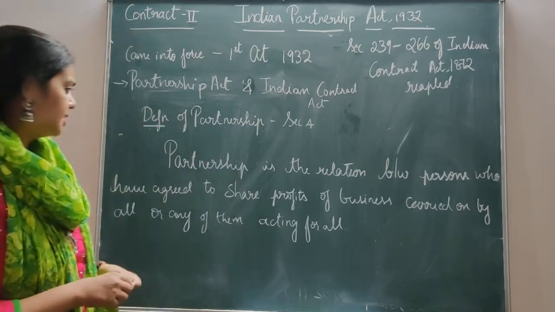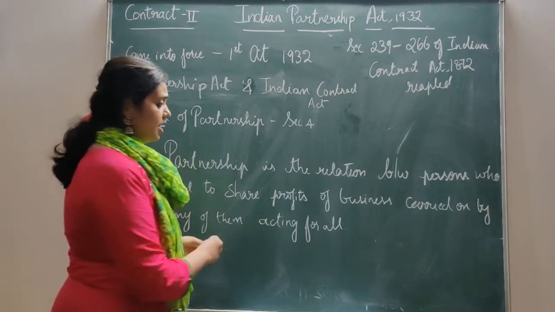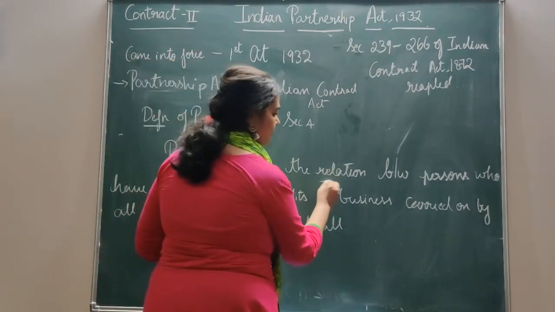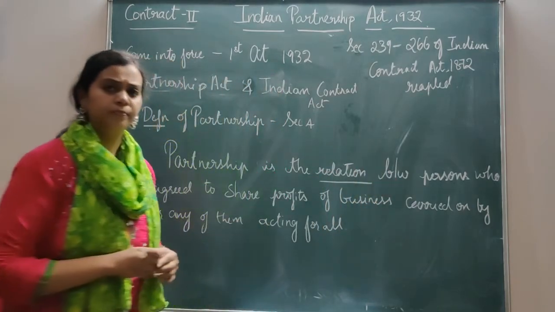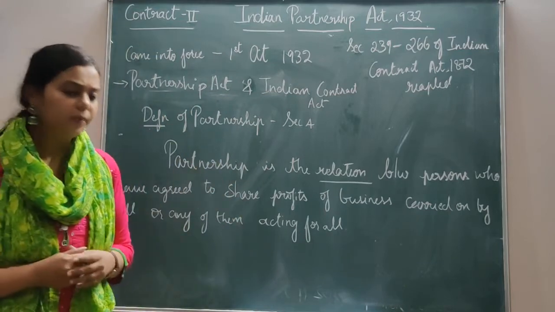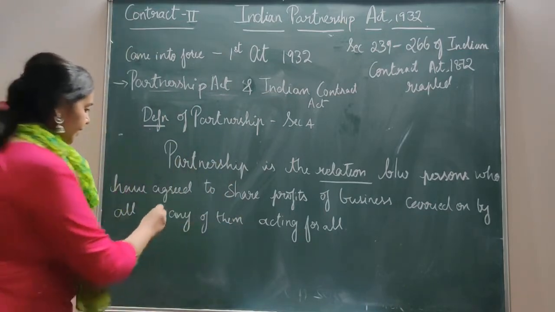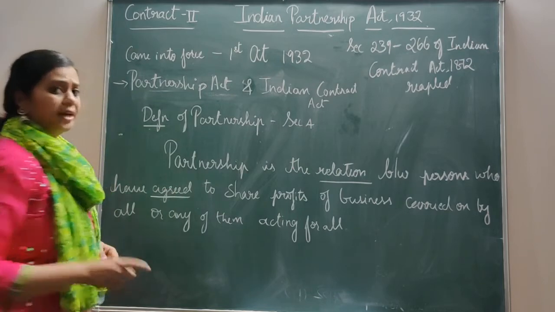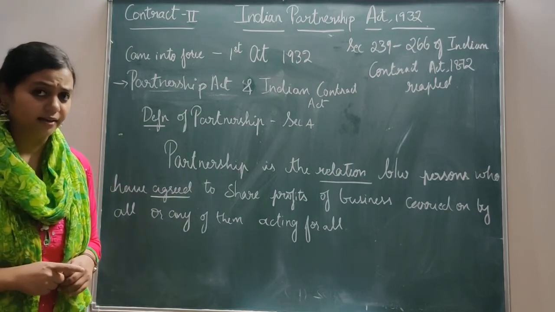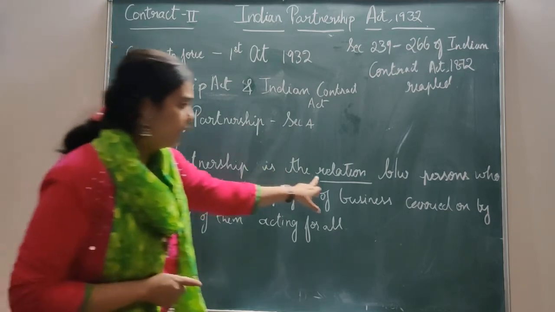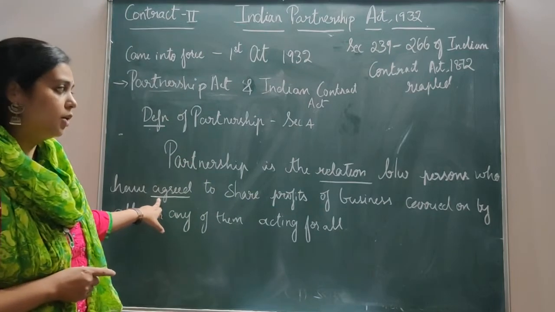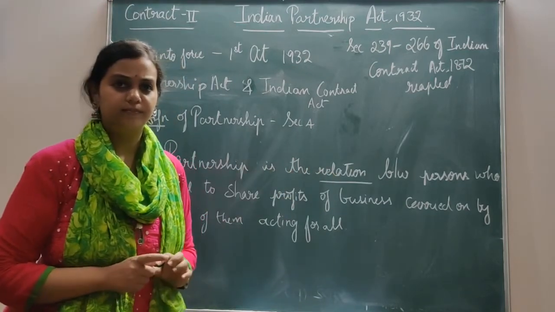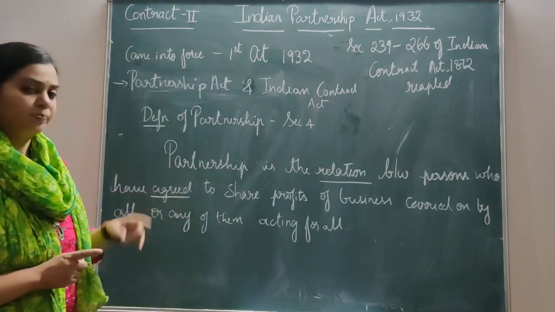It initially says that partnership is a relation between persons. There is one relation between the persons who have agreed. That means there is an agreement for that. These persons have agreed to enter into a certain relation.